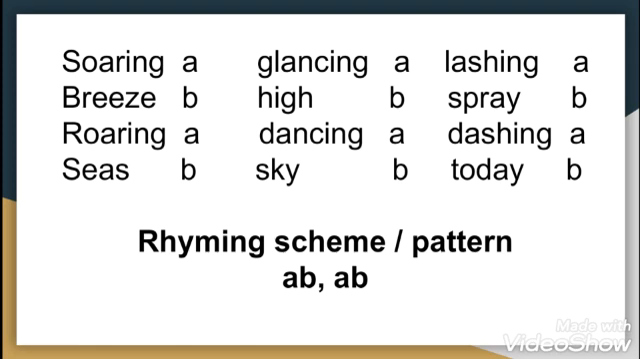Similarly, stanza 3 has the rhyming words lashing and dashing, which we will consider as A, and spray and today, which we will consider as B. So again in stanza 3, the rhyming pattern or the rhyming scheme will be ABAB. I hope your doubt regarding identifying rhyming words and rhyming scheme is clear now.